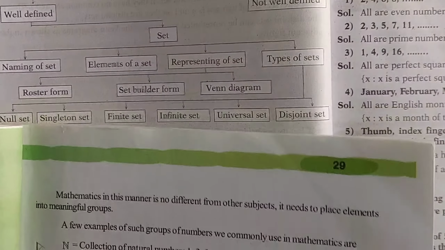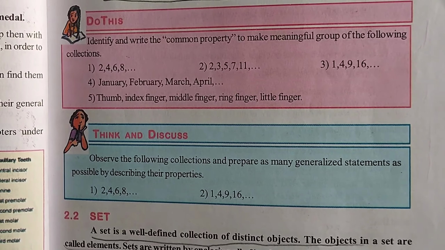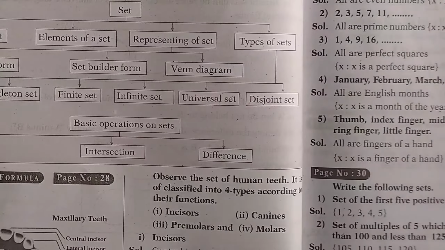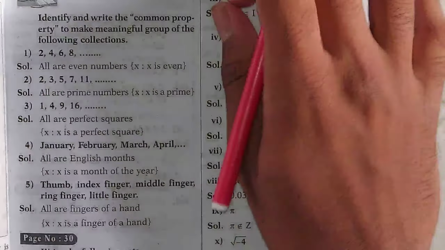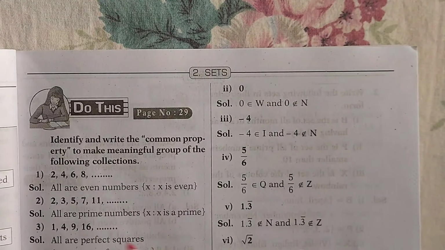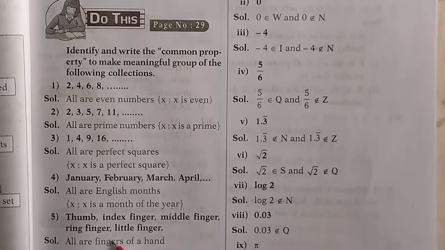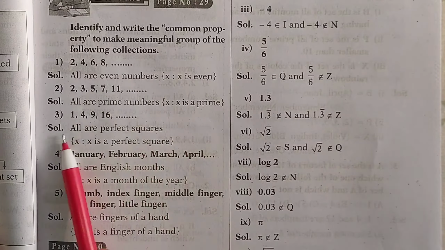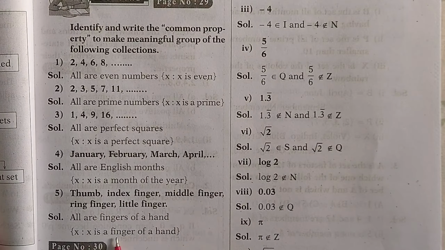Yes, on page number 29 we have Do This, and one Think and Discuss. Now we'll see the answers to these two bits. Guys, you can see here we have Do This, and in this we have a total of 5 questions. Now we'll see the question answers. You can see our first question and solution, second question solution, third question solution, fourth question and solution, fifth question and solution.